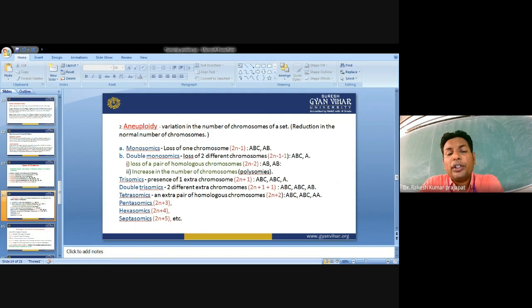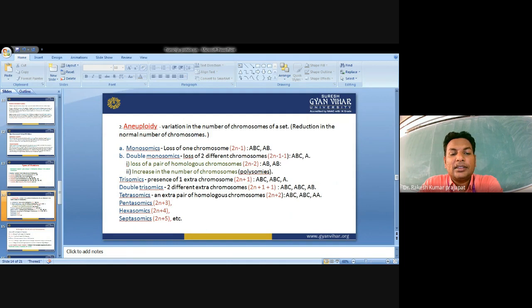So in case of polyploidy, where there are more sets of chromosomes, there are autopolyploid and allopolyploid. In autopolyploidy, the same basic set of chromosomes is multiplied. Allopolyploidy means polyploidy resulting from doubling of the chromosome number in an F1 hybrid, which is derived from two distinctly different species. The resultant species is called an allopolyploid.